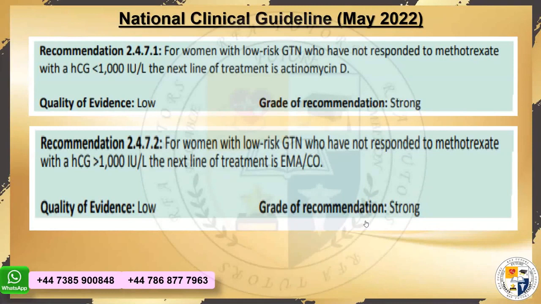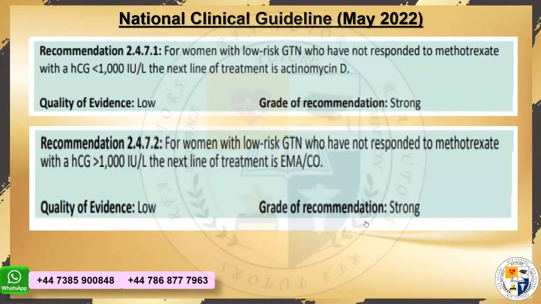Now, Shazia, Rania, Muna, Amber, what do they give an exam, Preeti? They give an exam that the patient is having a score. When they say low-risk gestational trophoblastic neoplasia, that means that they're talking about the FIGO scoring 6 or less, okay? So when they say that the score is 6, methotrexate has been given and HCG is raised, right? So if HCG on the successive test is raised, we did just in the previous recommendation, that's an indication of changing up the chemotherapy.